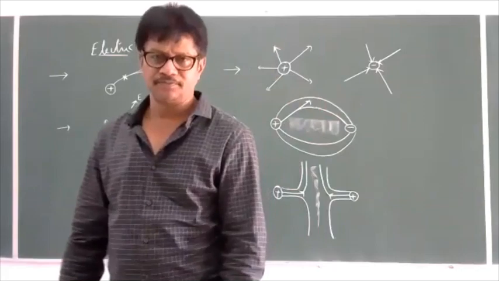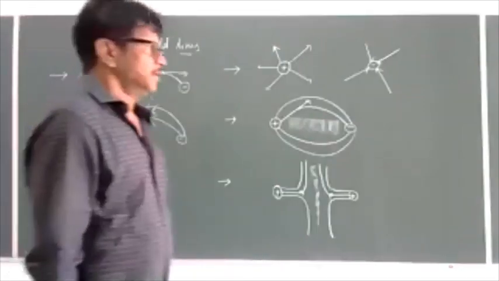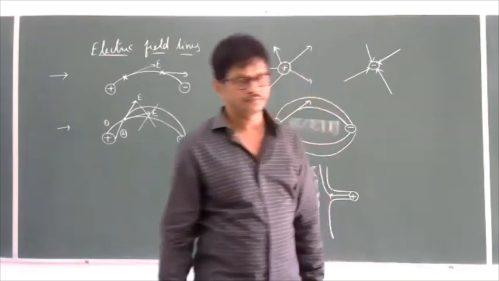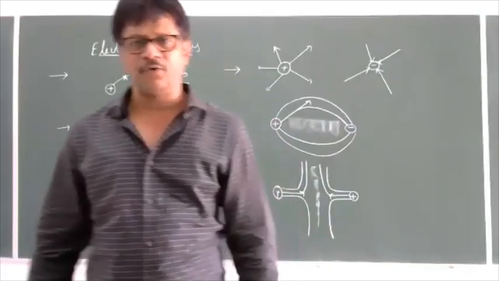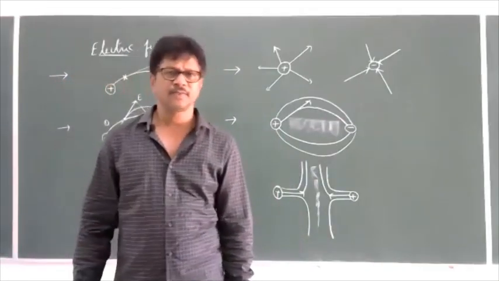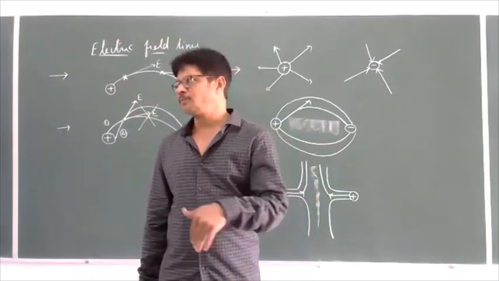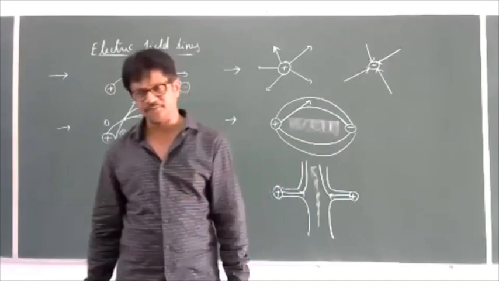Next point. The electric lines of force will not pass through a conductor.